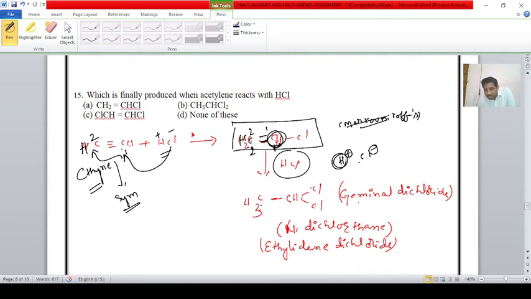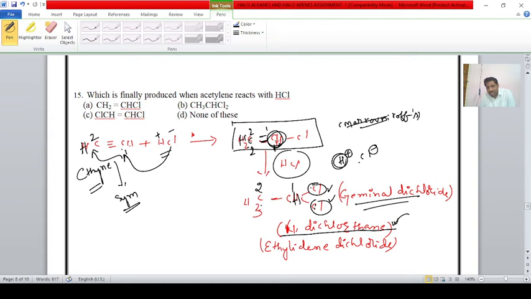Hence the name of this compound is geminal dichloride, because if two halogen atoms are present on the same carbon atom, the compound is considered a geminal dihalide. Since chlorine atoms are present, it is known as geminal dichloride. The IUPAC name, student, is 1,1-dichloroethane, because on the first carbon two chlorine atoms are there.